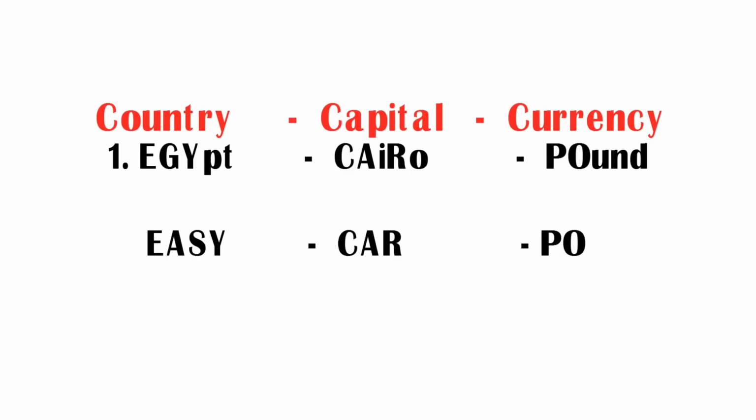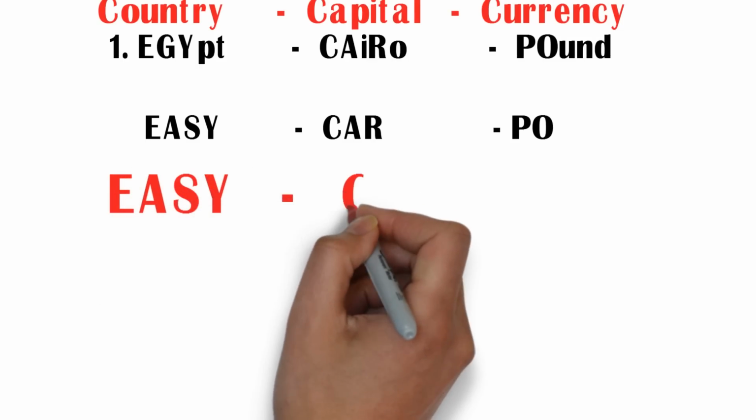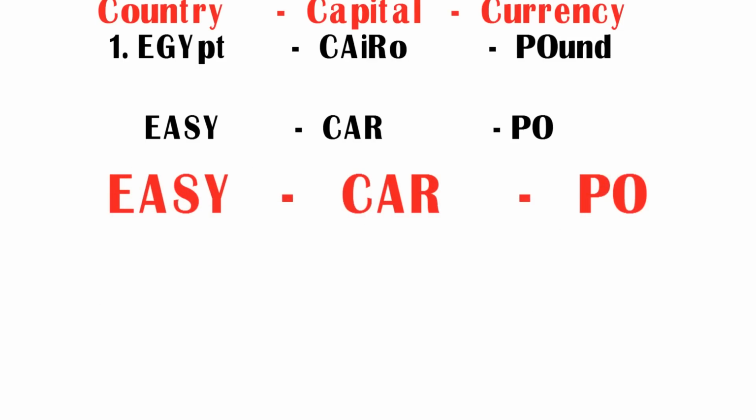Now we have got three new words: easy, car, PO. Now I am going to frame these three words into a sentence. Friends, here you can see three words, easy, car and PO. But how to remember these three words? Let us see the trick here. It is easy to get car loans for bank POs. I repeat, it is easy to get car loans for bank POs. Friends, this is not only a trick, it is true.